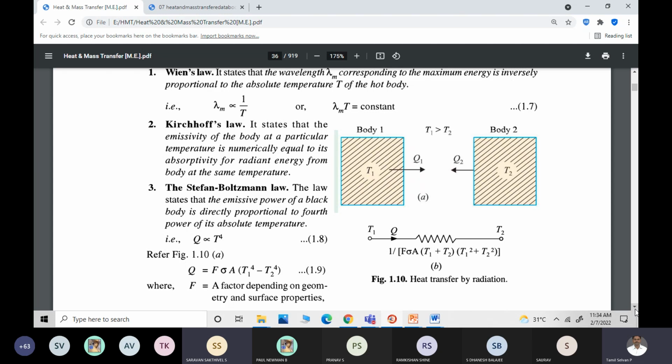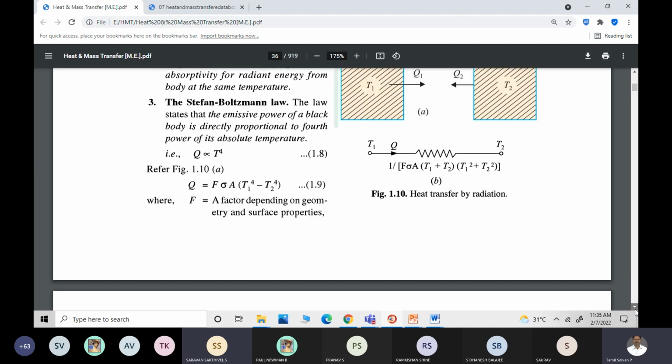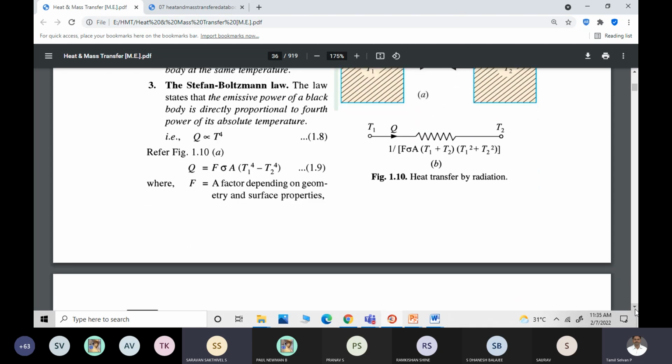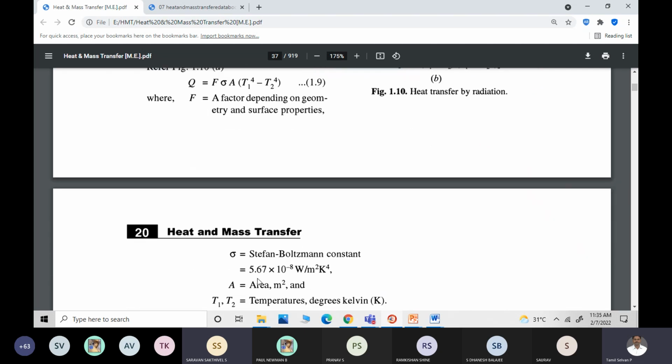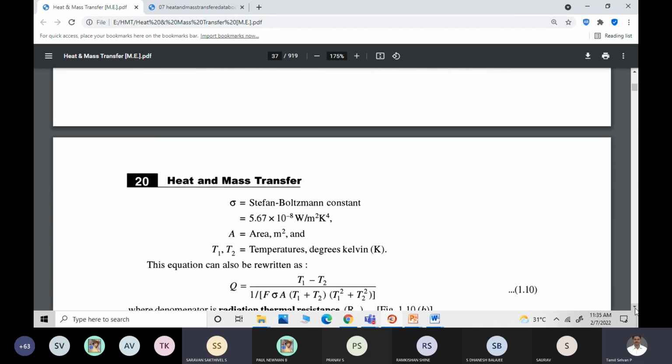Okay, whether it is a square, cylinder, or round, or whatever it may be, shape factor F. Sigma is nothing but the Stefan-Boltzmann constant, 5.6 into 10 power minus 8, which I already told you. Area is the area of the plate, which is given in meter squared, and T1 and T2 are the temperatures in Kelvin. Most of the students substitute in degree C, 1000 degree C if it is given. So you have to convert it into Kelvin and then substitute.